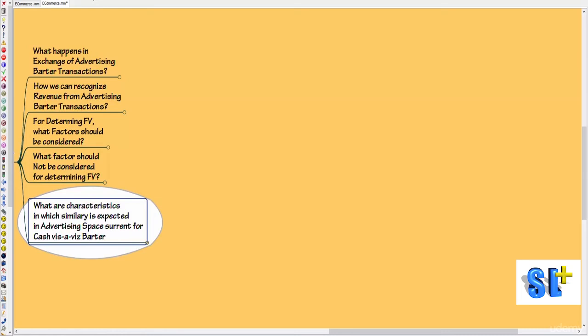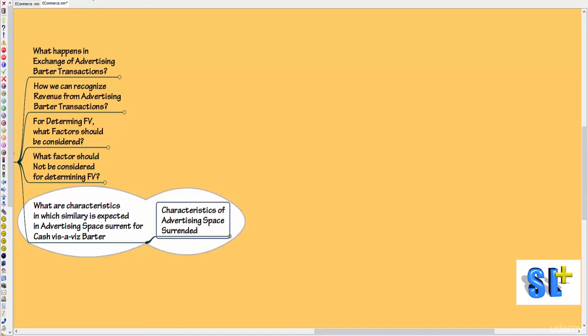Now, an interesting question. What are the characteristics in which similarity is expected in advertising space surrendered for cash vis-a-vis barter? It means, if you want to determine the fair value, you have to compare the advertisement space surrendered for barter with the advertisement space surrendered for cash, and you have to ensure certain characteristics are similar.